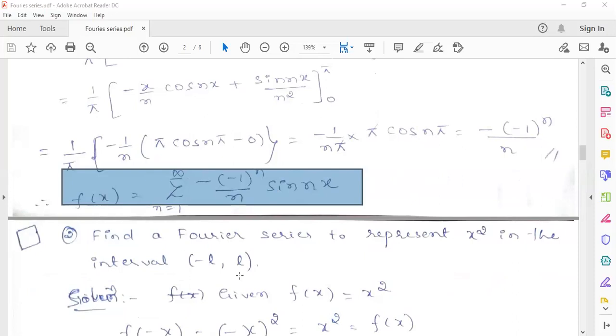If you want, I will give a little bit of a hint. For x square, just check whether the function is even or odd, and keep it in your mind. If the function is even, bn will be 0. If it is odd, then a0 and an will be 0. x square is an even function, so bn will be 0. The remaining things you have to find out. All of you start to find the a0 and an.